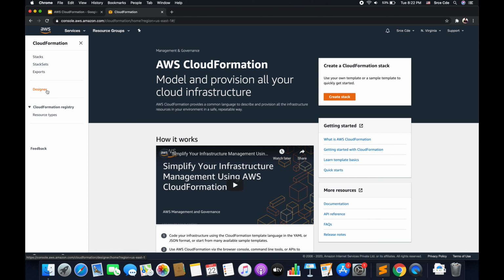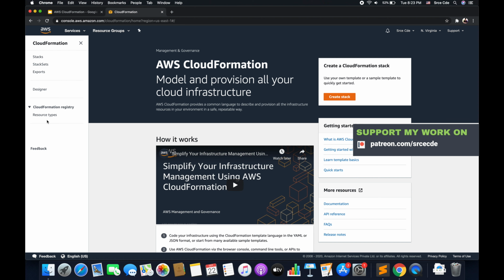And then we have the designer console. So instead of writing the specs or the YAML or JSON file manually, we can visually design the overall infrastructure, and it will write the JSON and YAML specs for us, right? So that's designer. And then finally, we have the CloudFormation registry, and within that we have resource types. The CloudFormation registry lists the resources, both private and public, that are available for use in your CloudFormation account, right? So it's kind of predefined specs, we can say. You can go ahead and have a look. You can explore the AWS CloudFormation console, right?